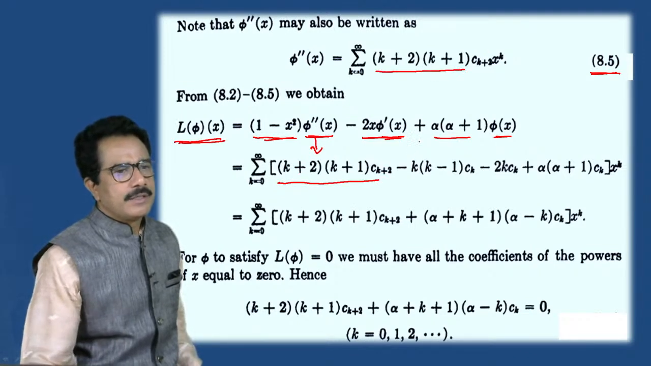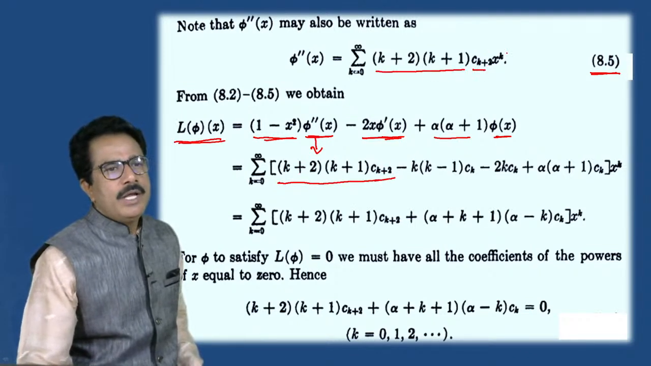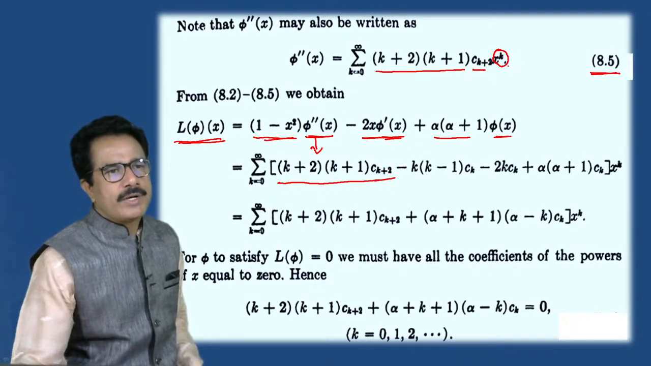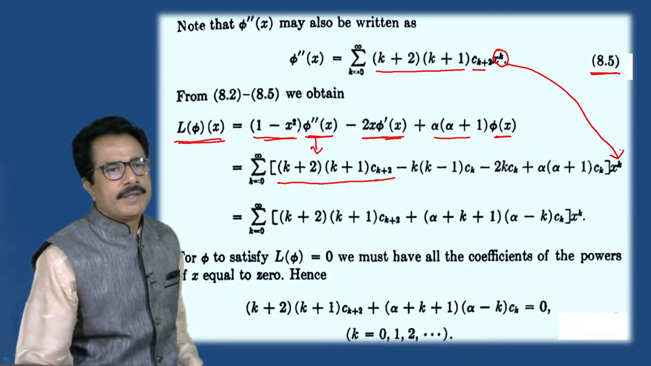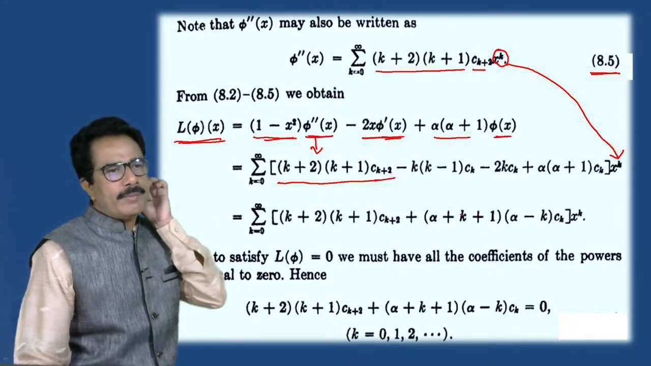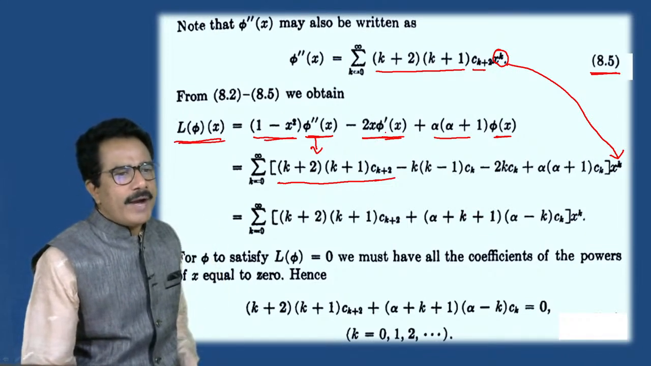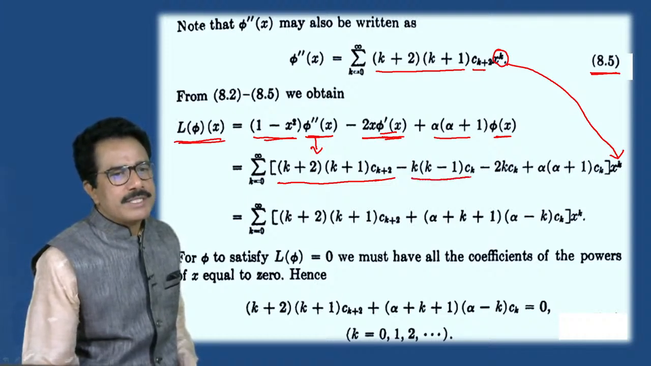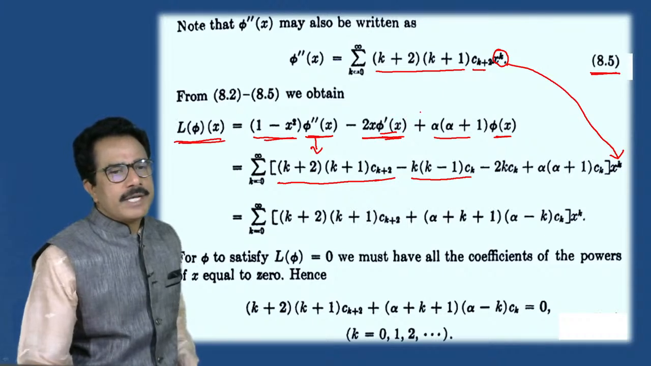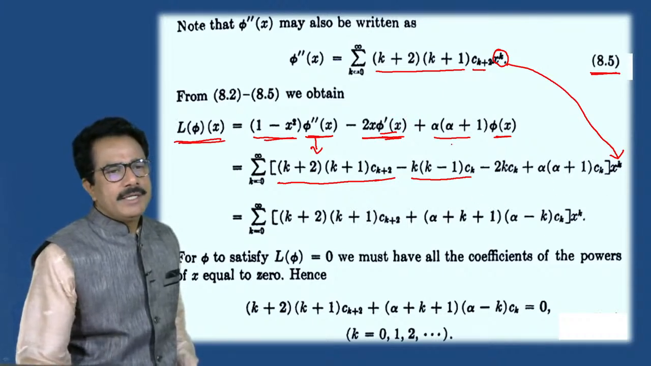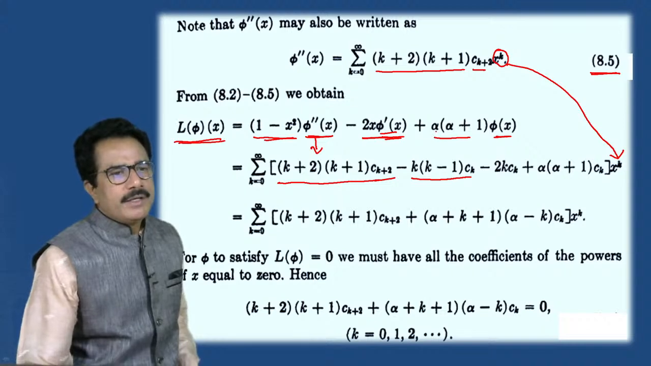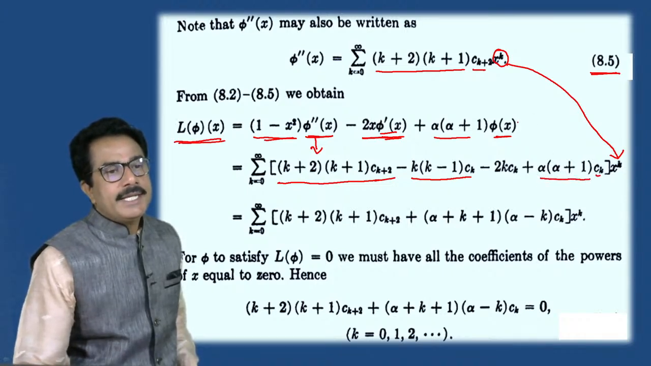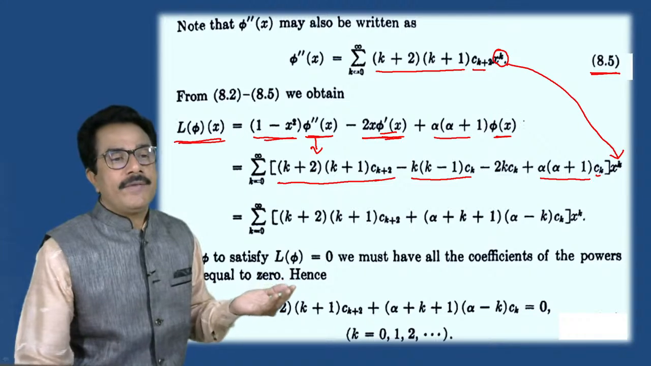See this, Ck, Ck2, and x raised to k is taken common here. Also put the value of phi dash. The value of phi dash is k into k minus 1 Ck. Then there is also x raised to k, which we have taken common, and also alpha into alpha plus 1 into phi. Again there is an x raised to k in phi of x.